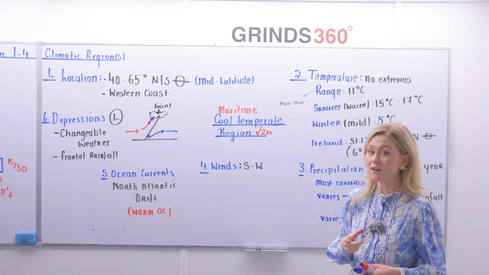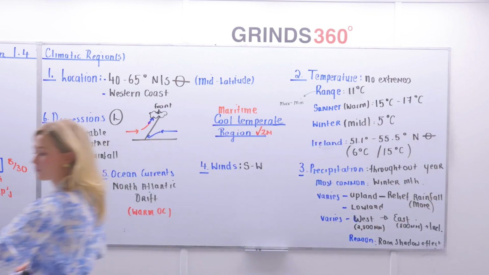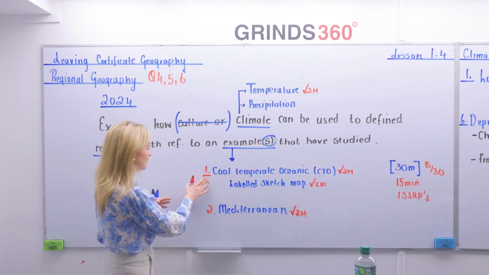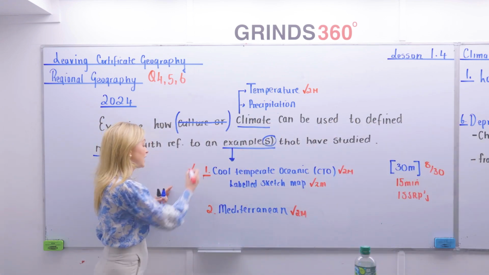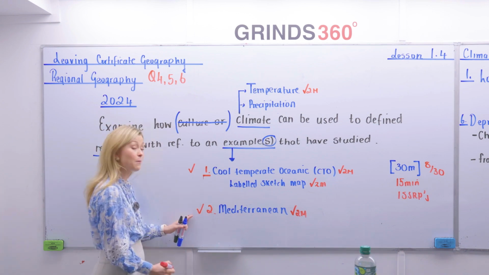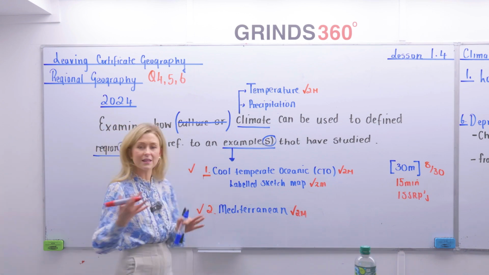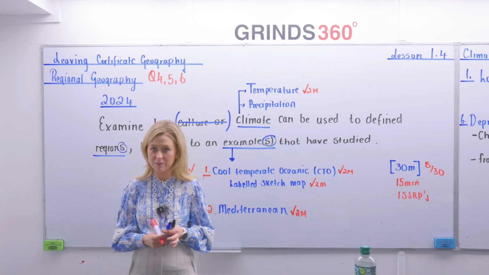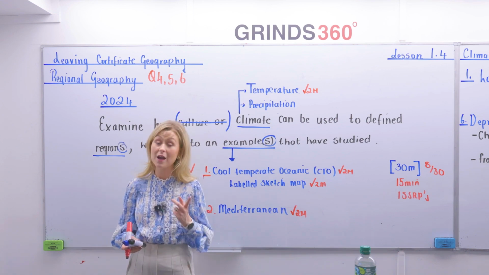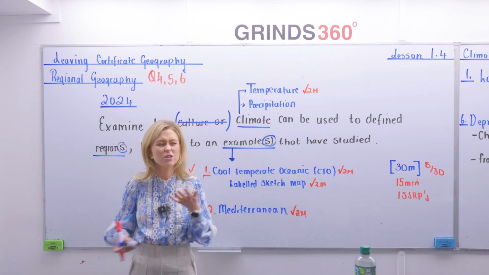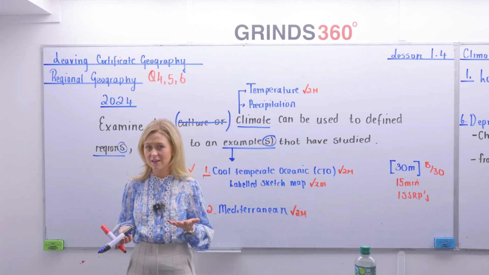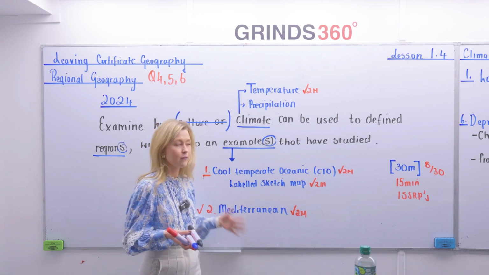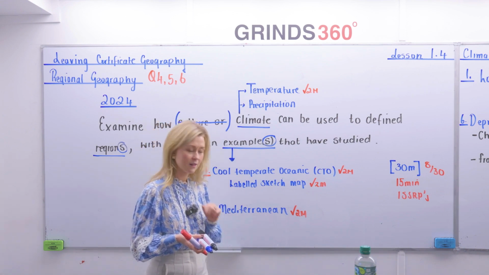You're going to recycle this quite a lot, guys. But back to our question. Our question basically asked us about climate with reference to an example. There we spoke about our cold temperate oceanic, but we did say we wanted to have a look at our Mediterranean climate. Now, I've no essay done for this because you're going to look at this later on and I want you to learn how to recycle this information. So, on the same page as you have your mind map for your cold temperate oceanic, we're just going to learn a couple of facts that we could maybe write 3 or 4 SRPs, other than this, on our Mediterranean climate.